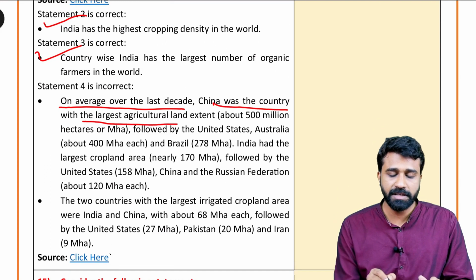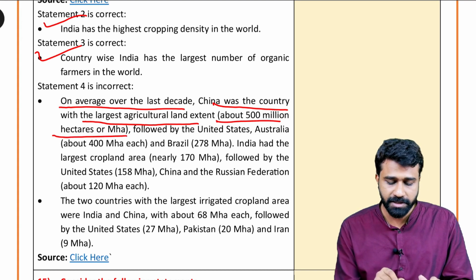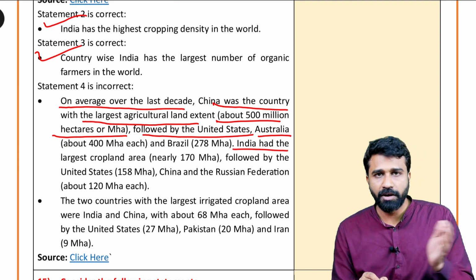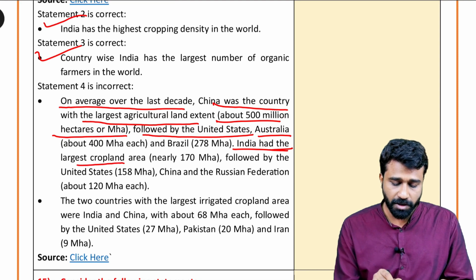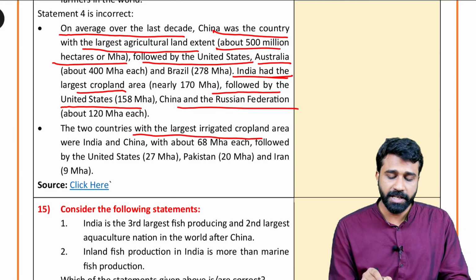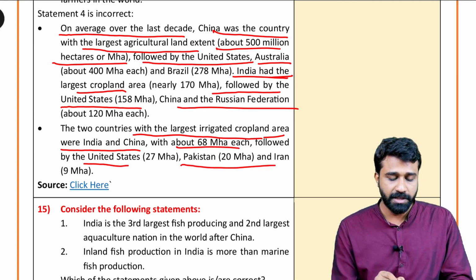the country which has the largest agricultural land extent, for about 500 million hectares increased, followed by USA, Australia. India is following these countries, had the largest cropland area, followed by USA and China, Russia Federation. Next, two countries with largest irrigation cropland area are India and China with about 68 million hectares, followed by the USA and Pakistan. These are the statements.